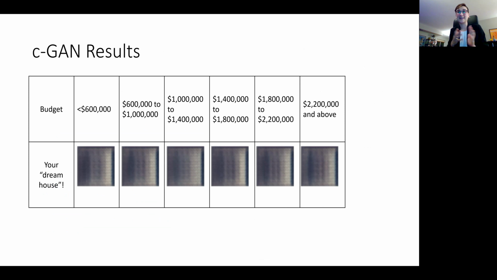But as I mentioned, this data set is very small. And I saw more success with the traditional GAN. I'm not sure that the different categories I arranged the images into were super separable. That would be an interesting experiment to do, as opposed to a regression problem like we saw in the beginning, to see whether we could classify images into these bins. That could perhaps lend some explanation as to why this was a hard task for the generator.